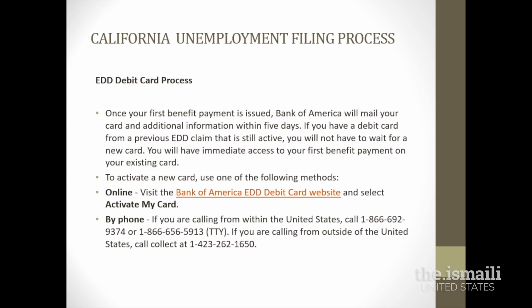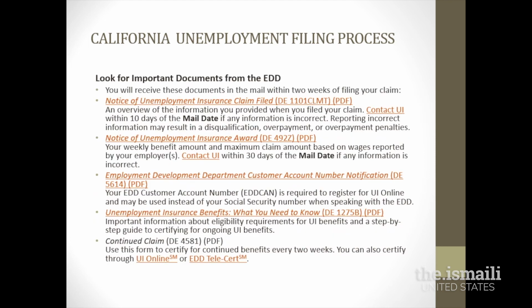If you have previously filed for unemployment in the past, you may still have the debit card and the monies may be loaded on that card. You will, however, be notified by mail. After filing your unemployment claim, you will receive these documents listed here on the screen within 2 weeks by mail. Please review these documents and familiarize yourself with the information that's provided to you, as this will be some important information regarding your unemployment awards, how to recertify, etc.